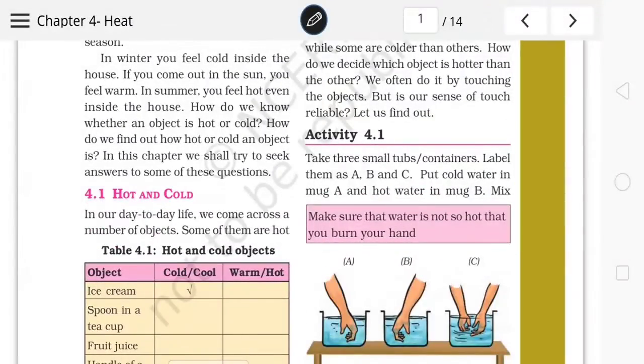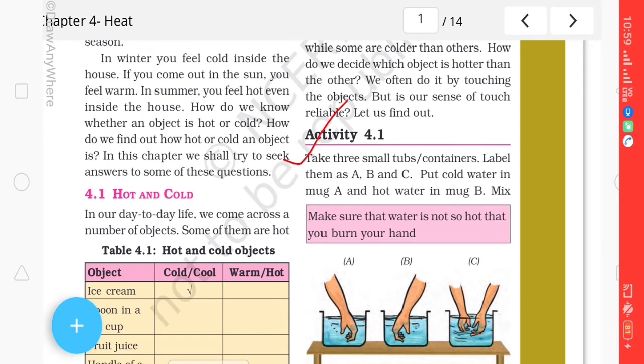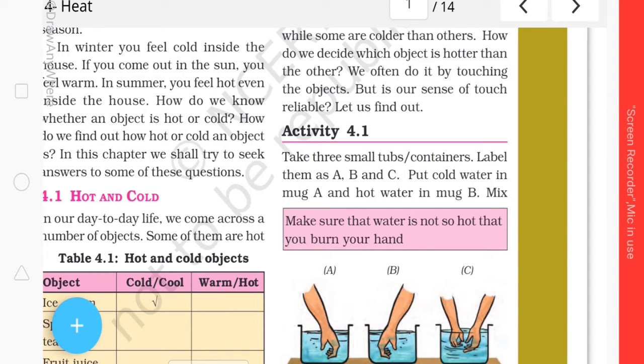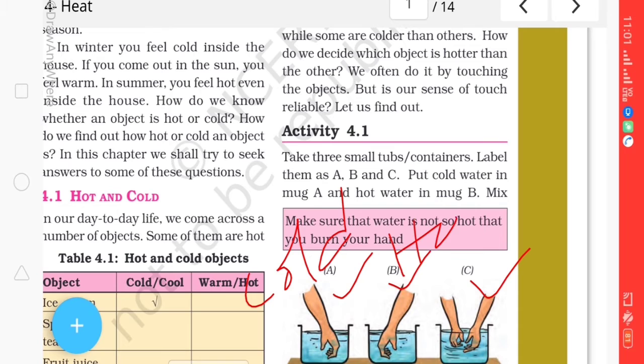So now let's see what is hot and what is cold. For this we are given an activity. For this activity let's take 3 buckets: bucket A, bucket B and bucket C. In bucket A let's put cold water, and in bucket B let's put hot water.